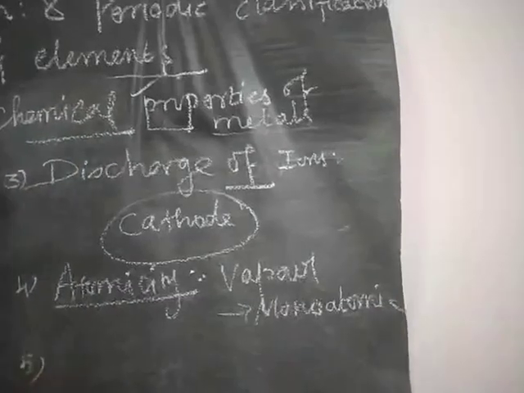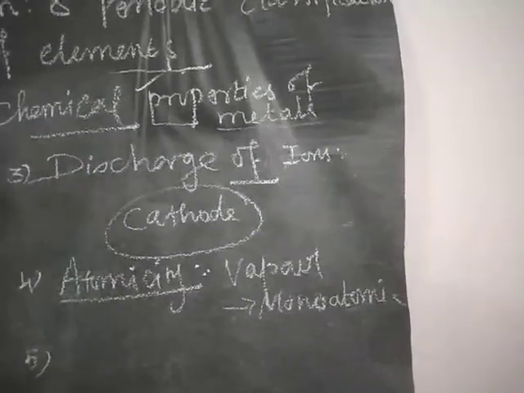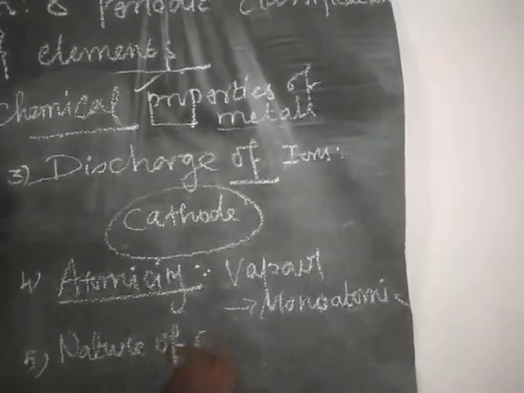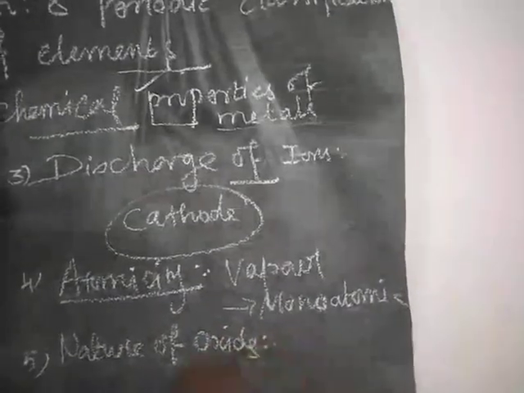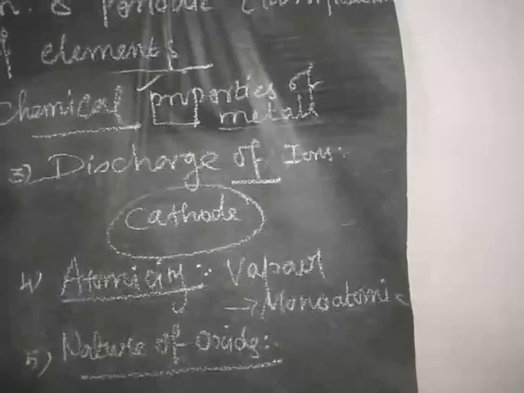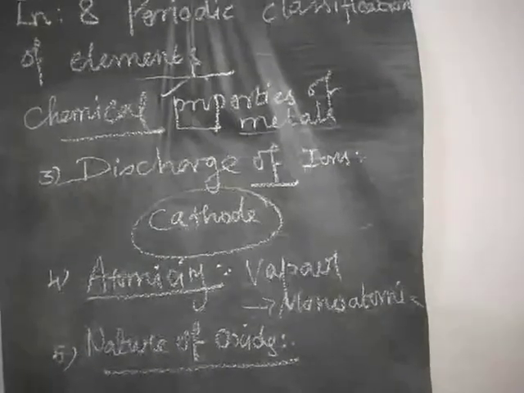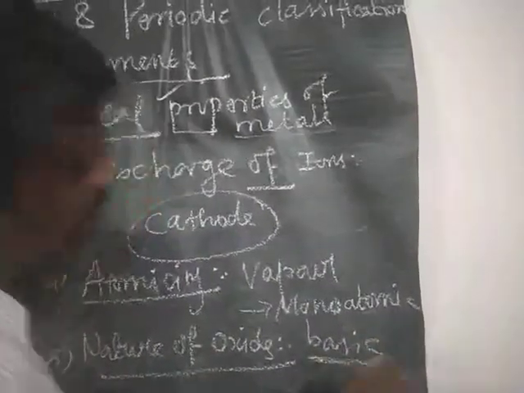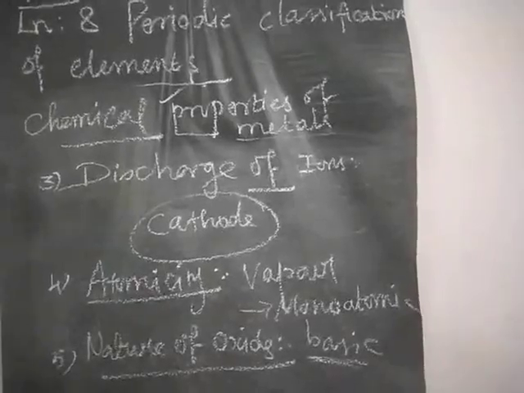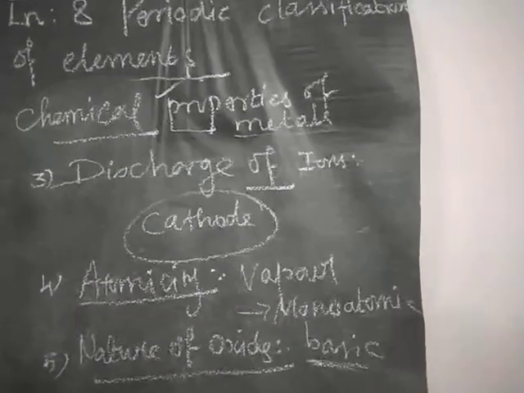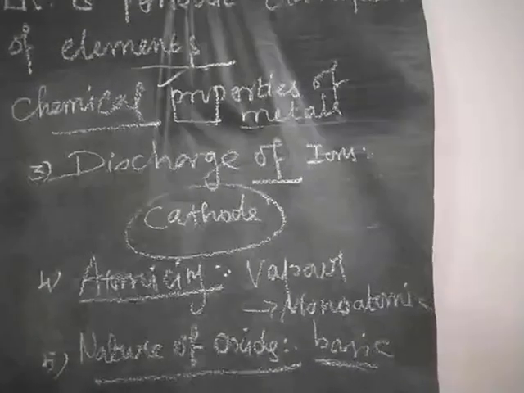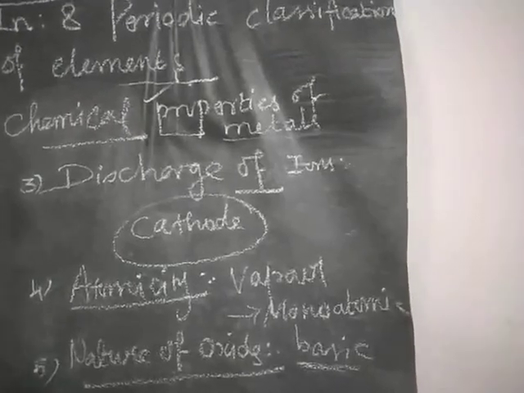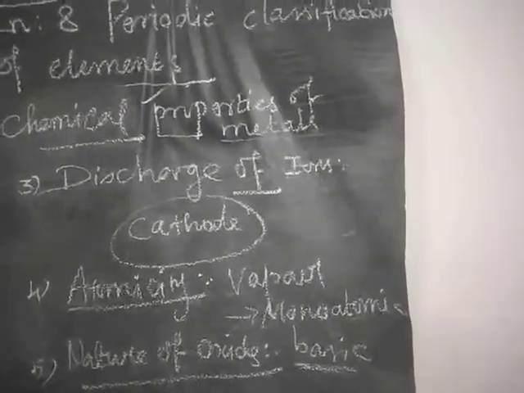Fifth one, nature of oxides. Usually metals will form what type of oxides? Basic oxides. So these are all the chemical properties of metals. First one, valence electron. Second one, discharge of ions or formation of ions. Third one, discharge of ions. Fourth one, atomicity. Fifth one, nature of oxides.